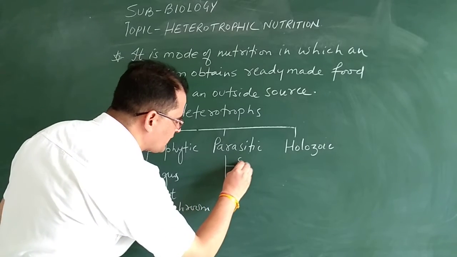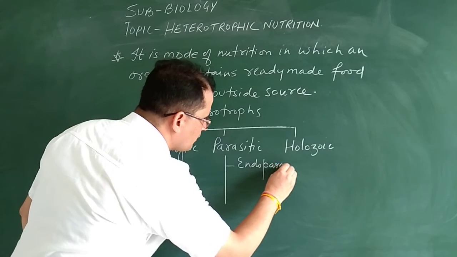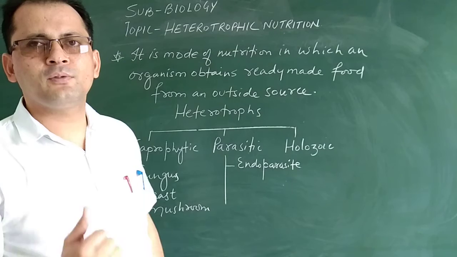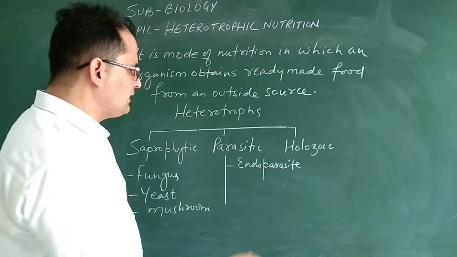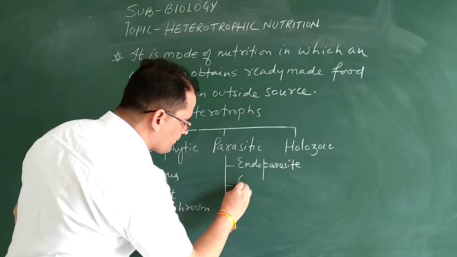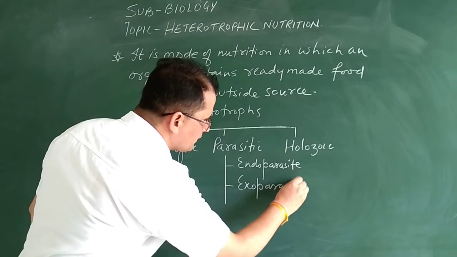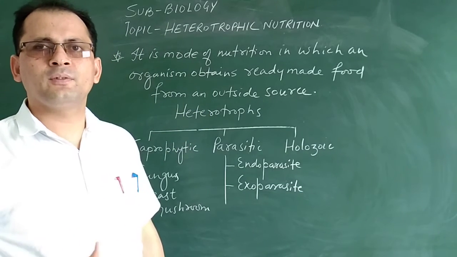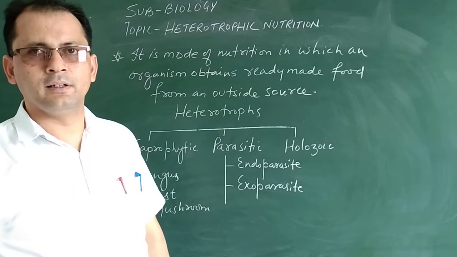One is the endoparasite, which lives inside the body of the host and obtains its nutrition from the body of the host. And second is the exoparasite. What are these? They live outside the body of the host and obtain their nutrition from there.